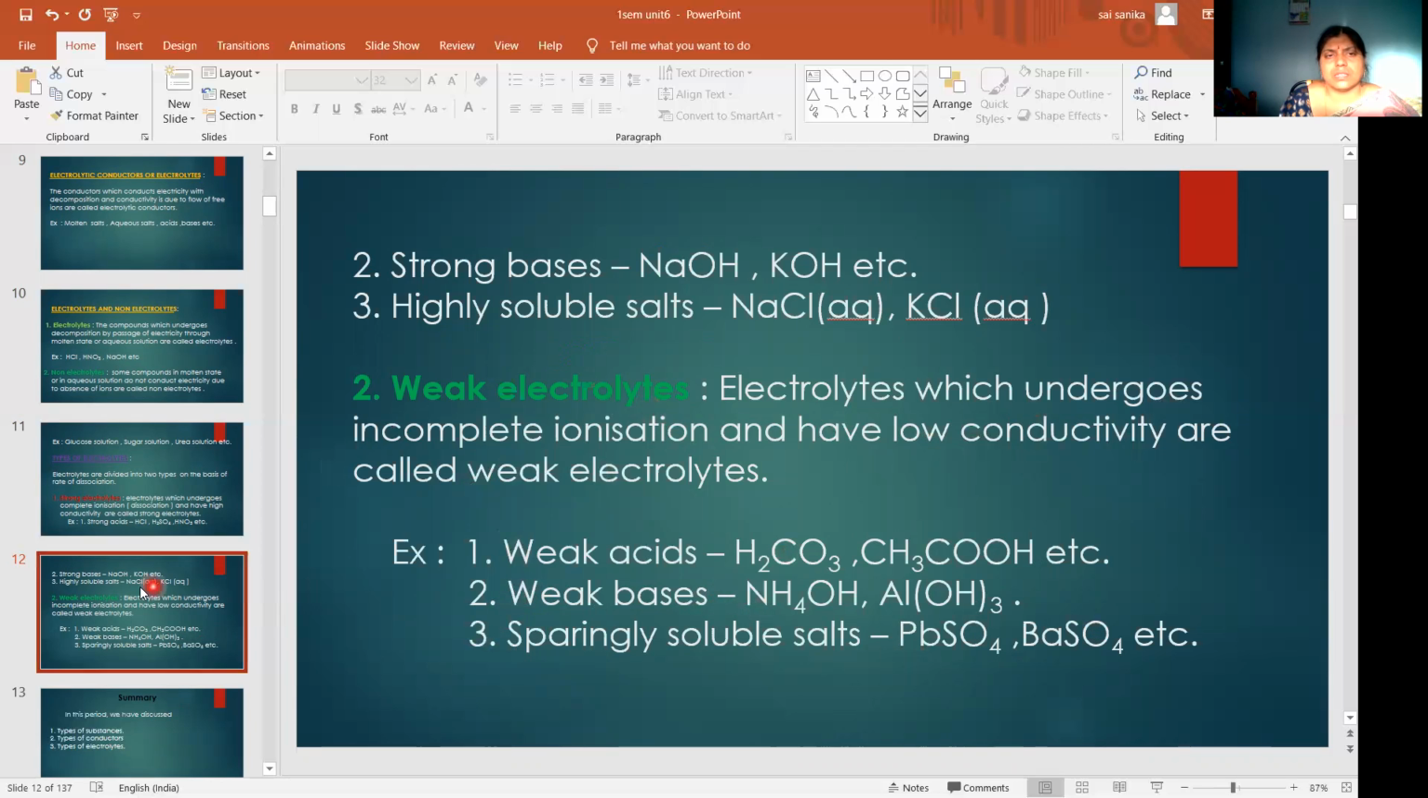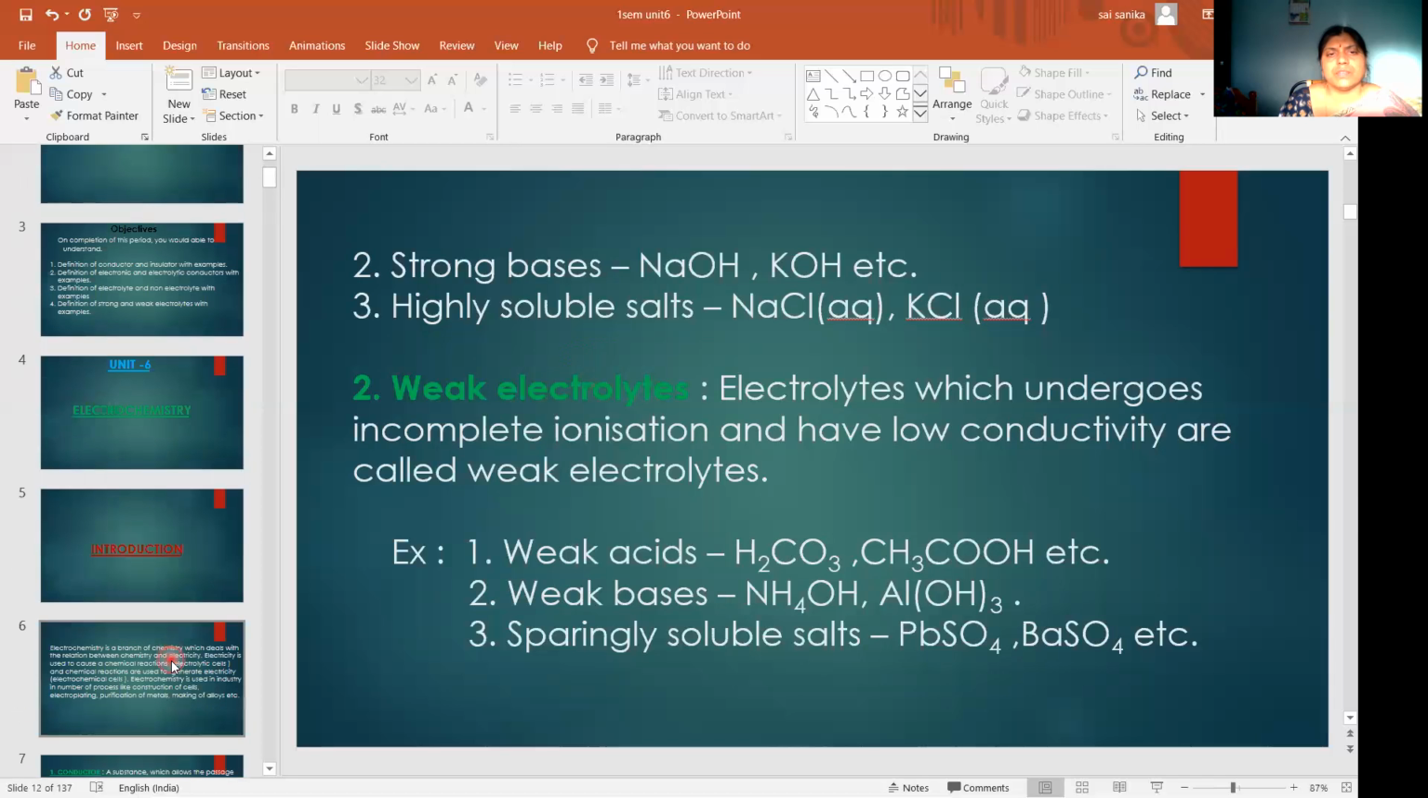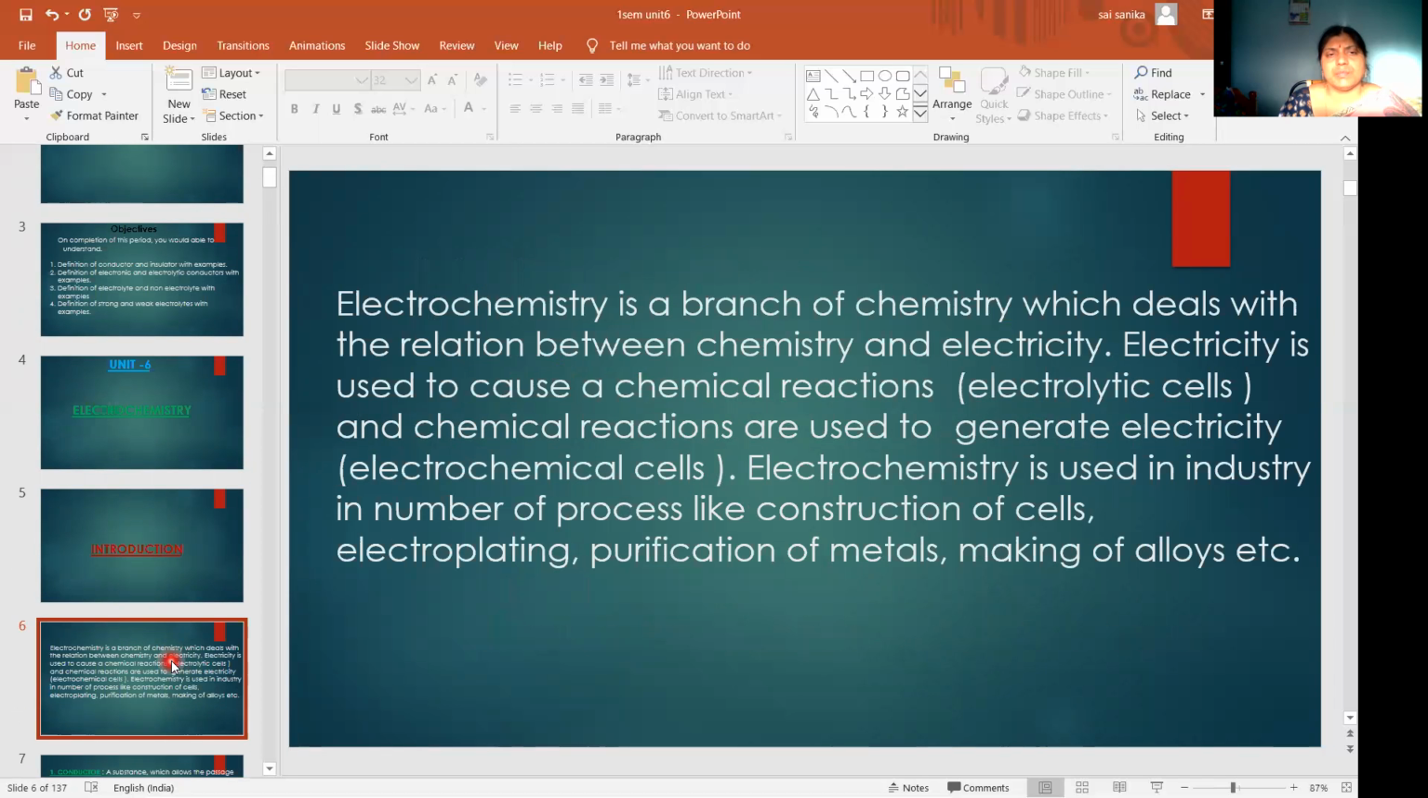So this is about the introduction to our unit 6, electrochemistry. So what is electrochemistry? It is a branch of chemistry which deals with the interrelationship between chemistry and electricity. That means by passing electricity, electrical energy is converted into chemical energy. And without passing electricity, in some cells, chemical reactions take place and their chemical energy is converted into electrical energy. That means some cells need electricity and some cells self-generate electricity.